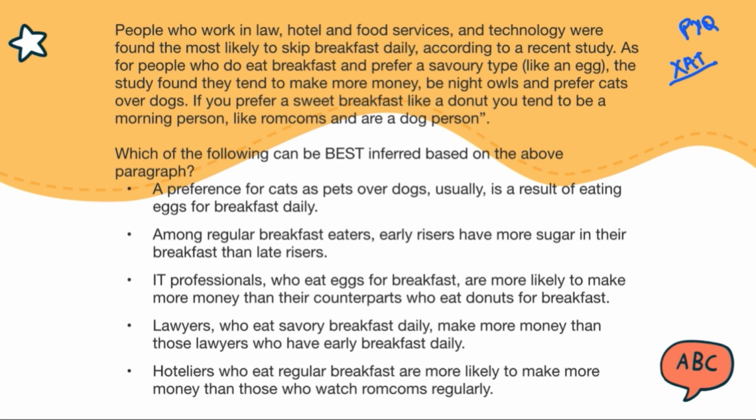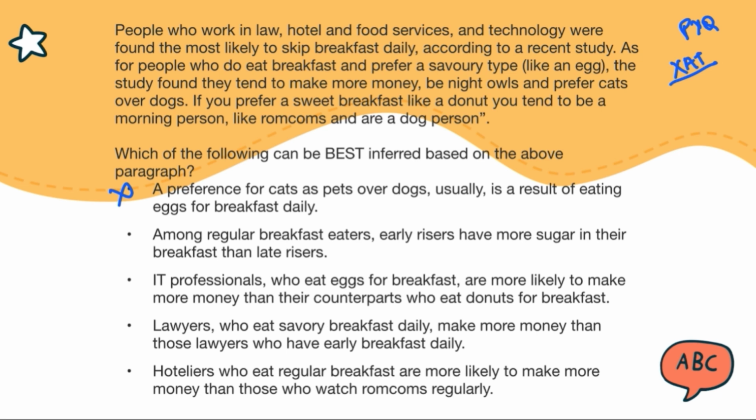So we cannot have this option as an answer. The paragraph only states that people who prefer eggs for breakfast also tend to prefer cats over dogs, right? So the logic that is applied here is wrong. There is a wrong analogy that is being applied, which is why this is obviously the incorrect answer.